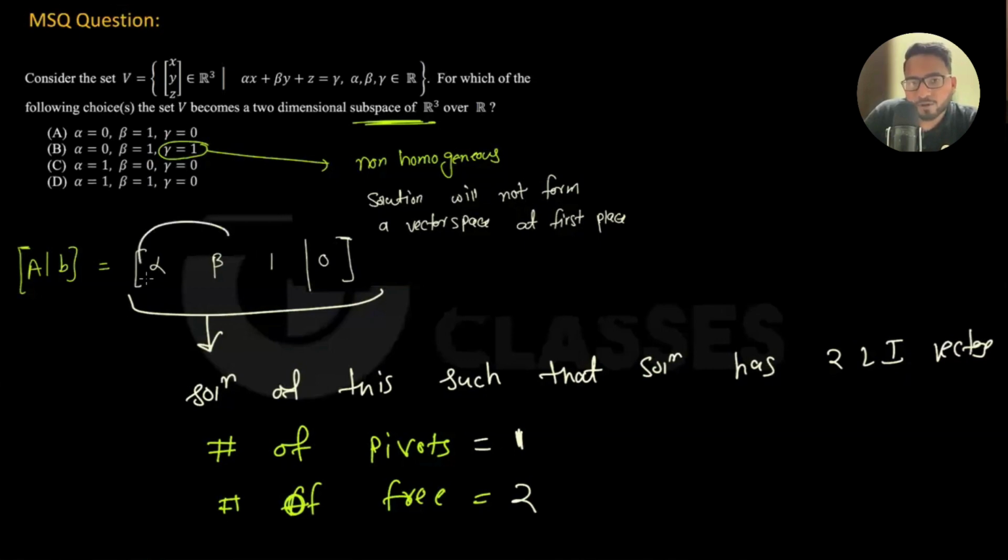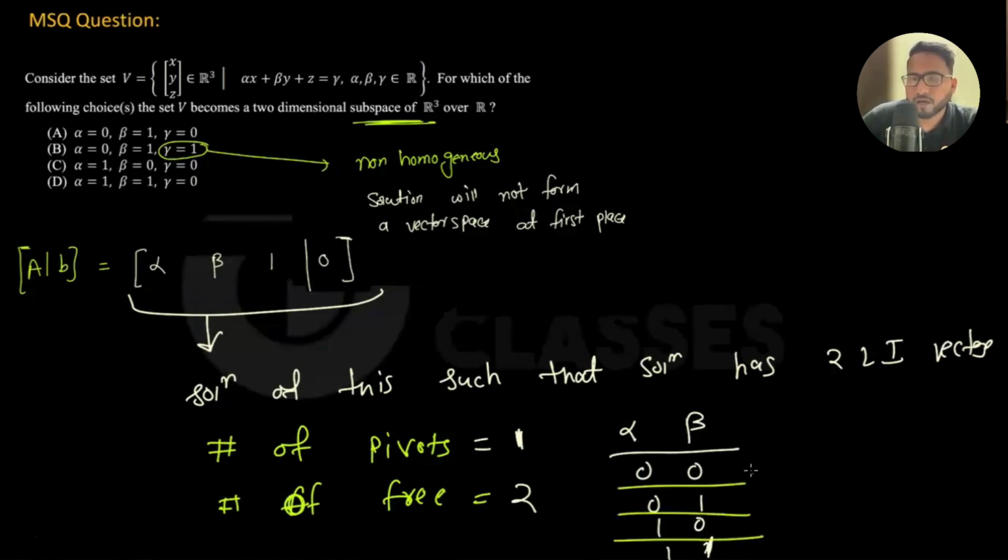So alpha and beta both can be zero. Still, this will be the pivot. So for alpha and beta, let's suppose you have four possibilities. Can alpha and beta both be zero? Then the answer is yes, it is possible. Here you will be getting one pivot.